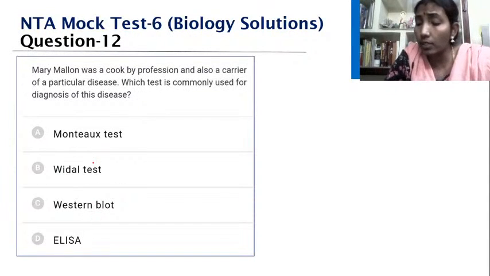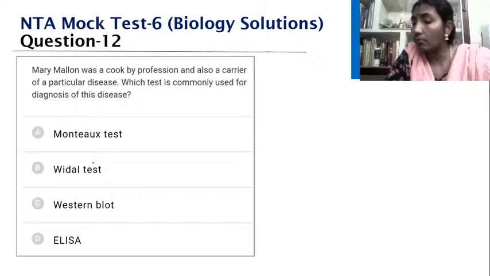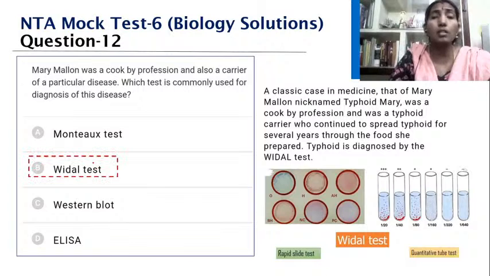Yes, students, I want everybody to put in your answers. So please keep chatting. Yes, come on, interact in the class children, please. Yes, very good Srivatsav, you have given the right answer. The answer is Widal test. So what is the disease? Yes, it is typhoid caused by Salmonella typhi.